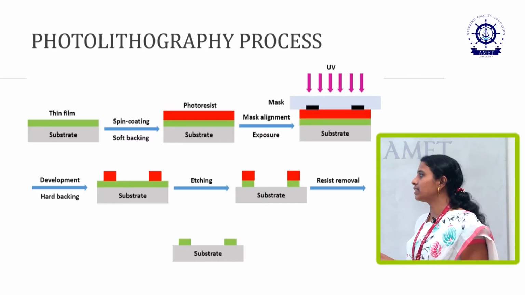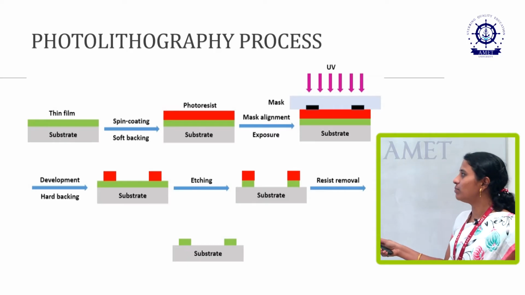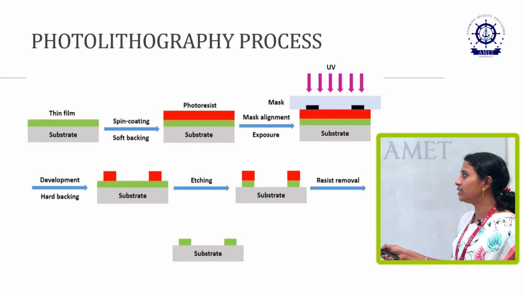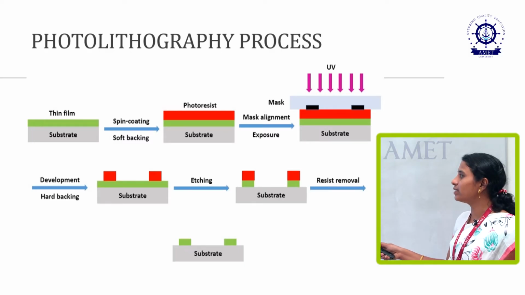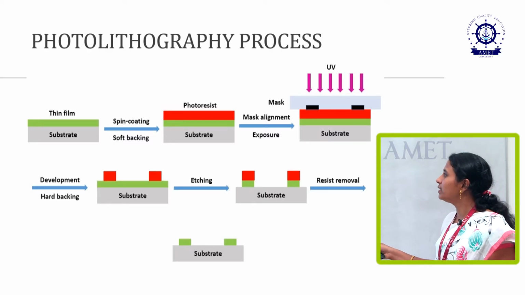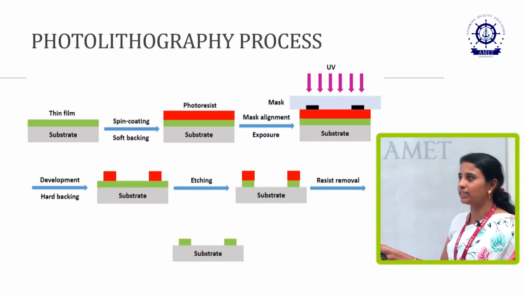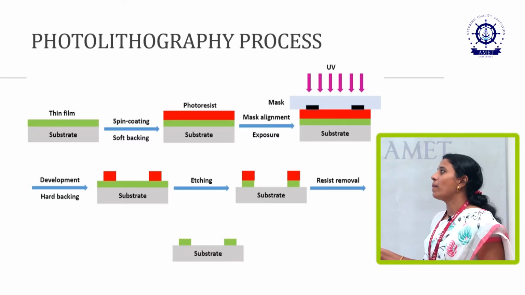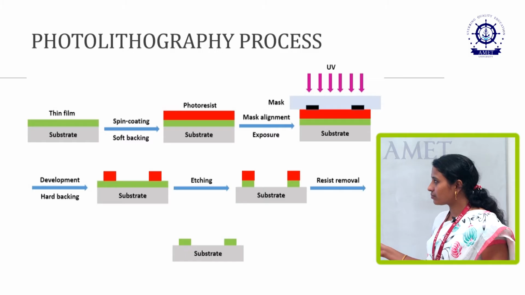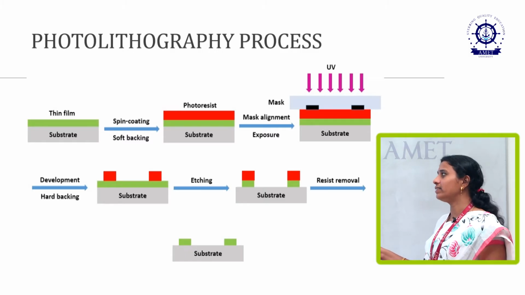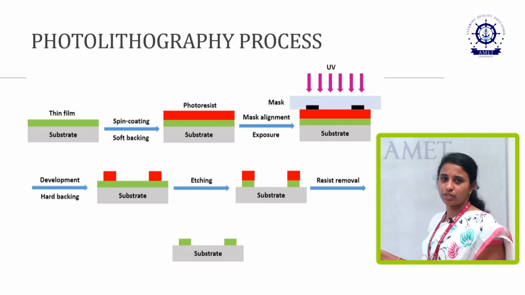This is a photoresist region, then mask alignment. This is the mask, and through the mask, UV rays are applied on the photoresist region. This region we consider as a positive photoresist. In this region we have some negative photoresist. The negative photoresist has no capability of handling the UV rays, so it will remove the portions.